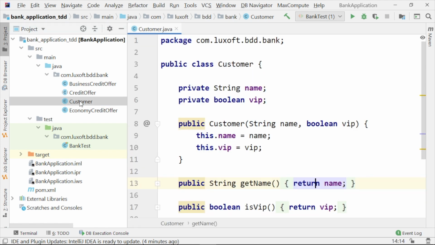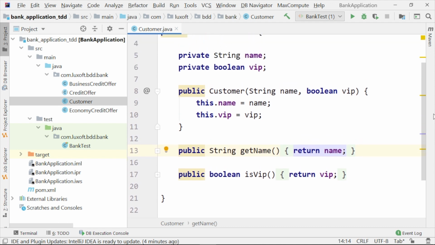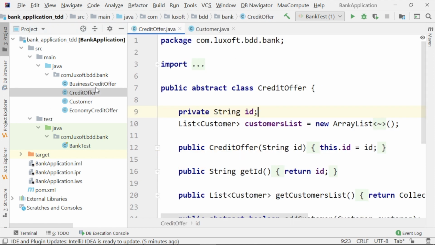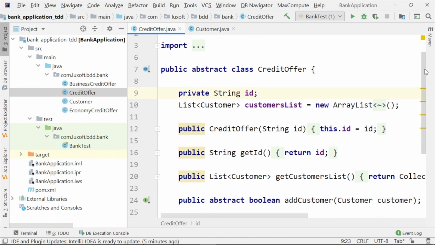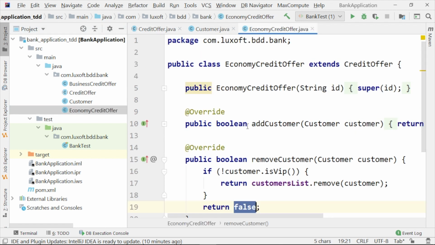So we have an application that has a customer class. A customer has the name, a Boolean field saying if it is VIP or not, with the constructor and the getters. We have an abstract credit offer class having an ID of the credit offer and the list of customers that have applied for it. You may get the customers list. You may add or remove a customer from the credit offer. And this credit offer abstract class has two subclasses.